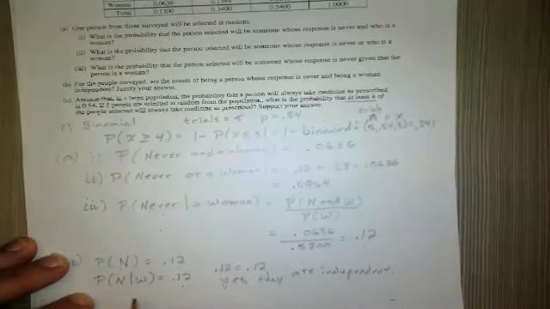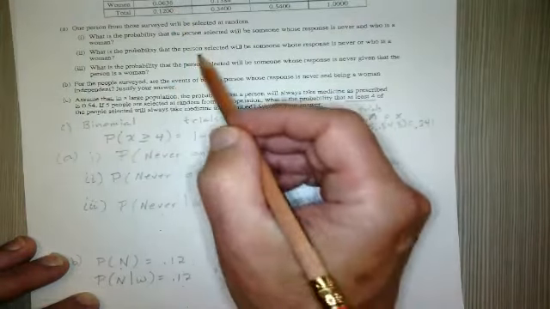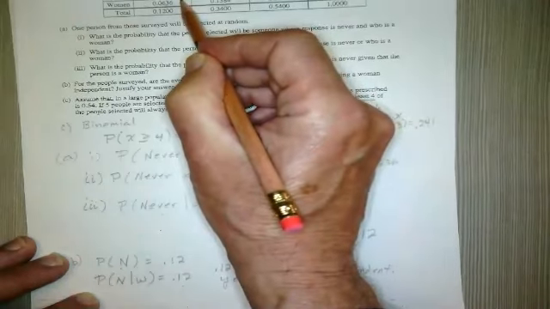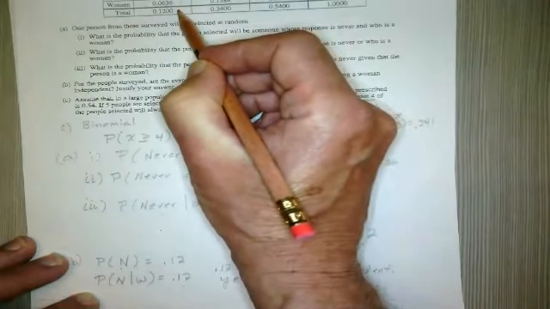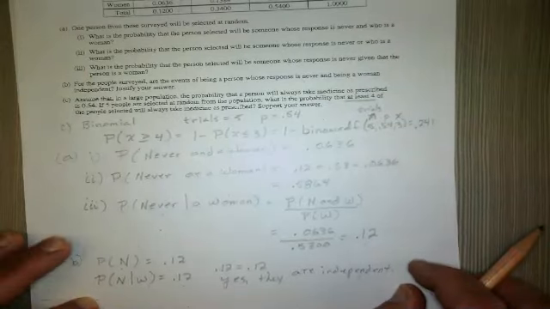We could have also found the probability of a woman, which is 0.53, and then the probability of woman given that they said never, which would be this number, 0.0636, divided by 0.12. And that also gives me 0.53, which we found back here. It's just working backwards. So those are independent events.